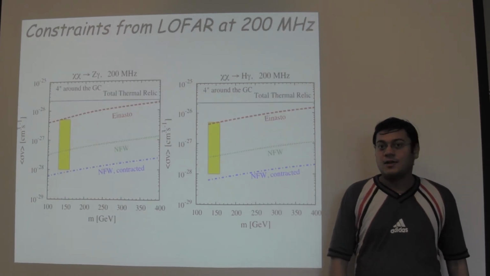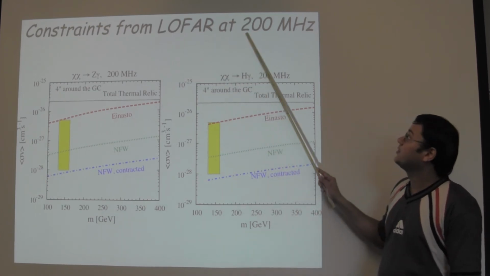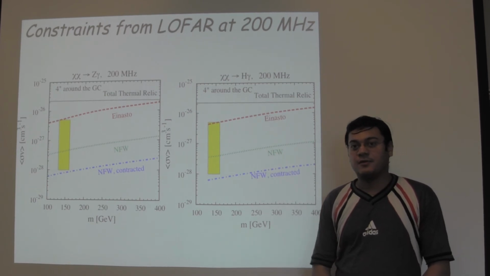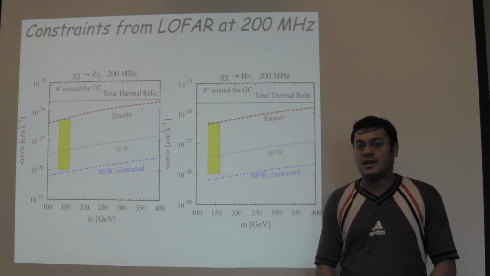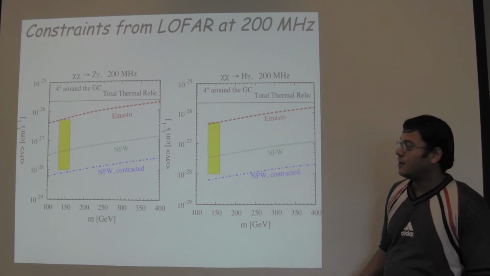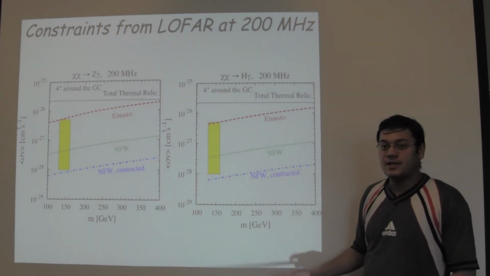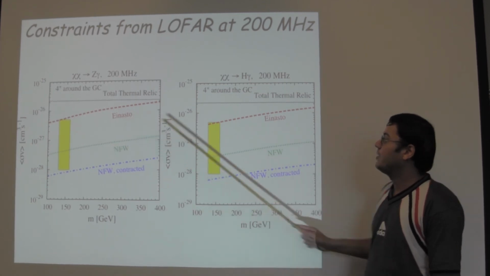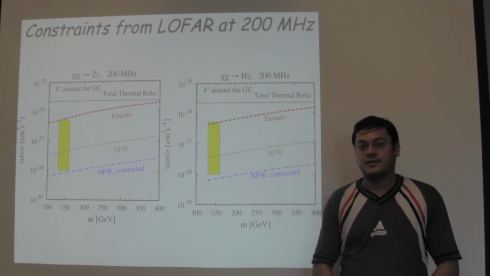Encouraged by this result, we try to see the constraints that can be obtained from LOFAR at 200 MHz. As one can see, due to superior capabilities, LOFAR can confirm or refute the presence of this line by observing the galactic center for about 6 hours. In particular, for both the NFW contracted profile and the NFW profile, LOFAR can easily confirm or refute the presence of the line. For the Einasto profile, LOFAR might take a little longer time of observation at the galactic center.